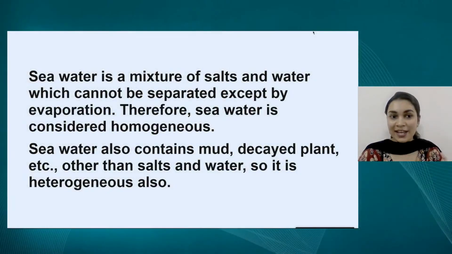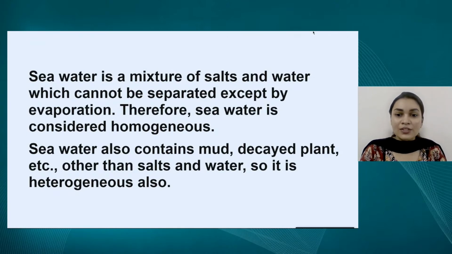Seawater is a mixture of salts and water. Because the salts are dissolved in water, it can be considered a homogeneous mixture. But apart from salts, there are also many other components in seawater, such as mud and decayed matter, such as dead plants and dead animals. These components are not evenly distributed in seawater. And because of these components, seawater can be classified as heterogeneous too.